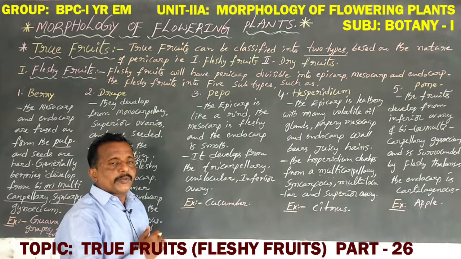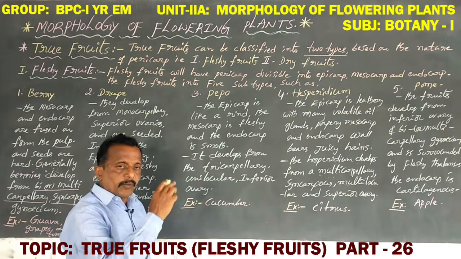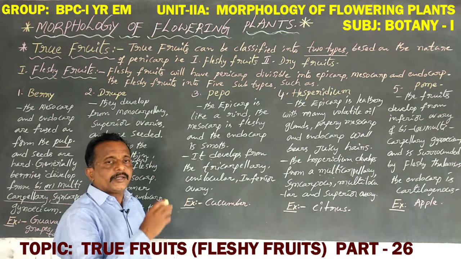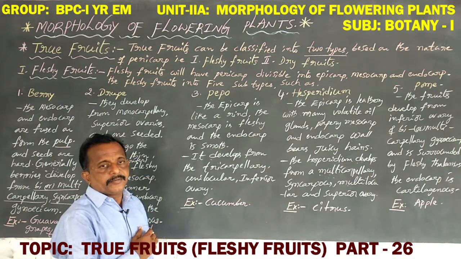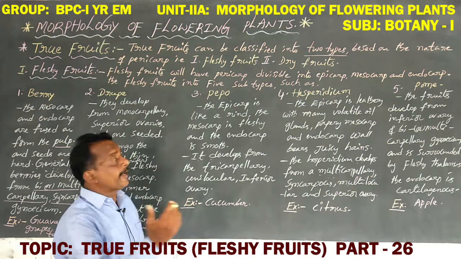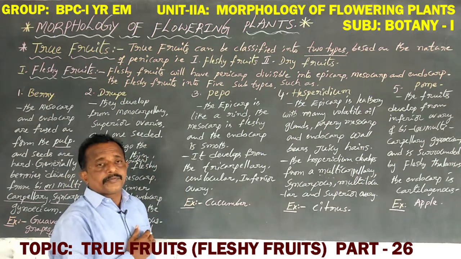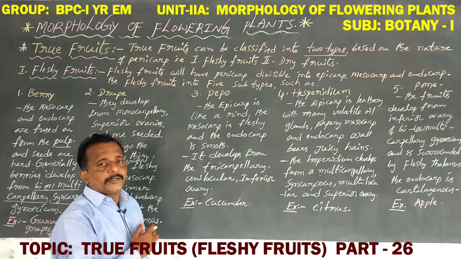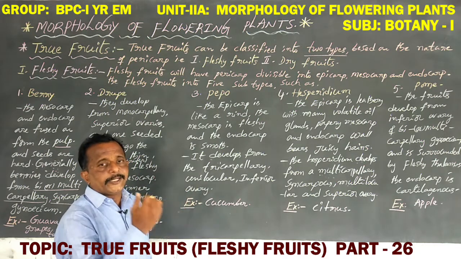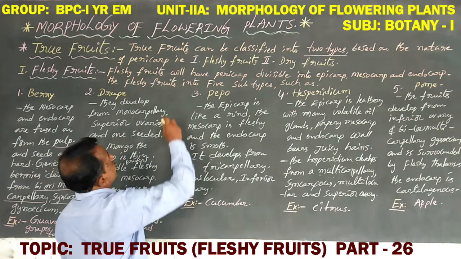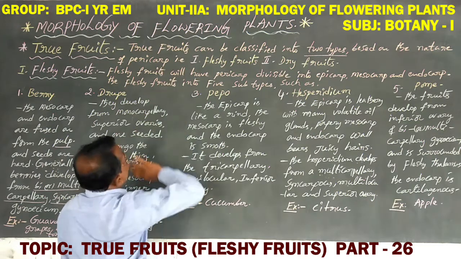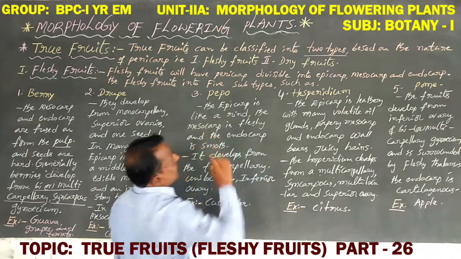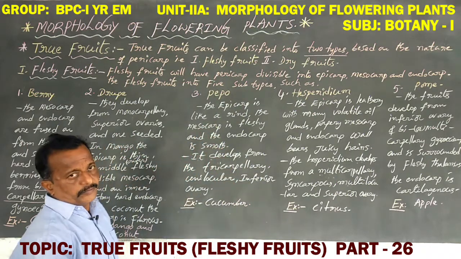Any angiospermic plant's fruit is covered by one protective layer. This protective layer is known as the pericarp, consisting of outer epicarp, middle mesocarp and inner endocarp. So the two types of fruits are fleshy fruits and dry fruits.